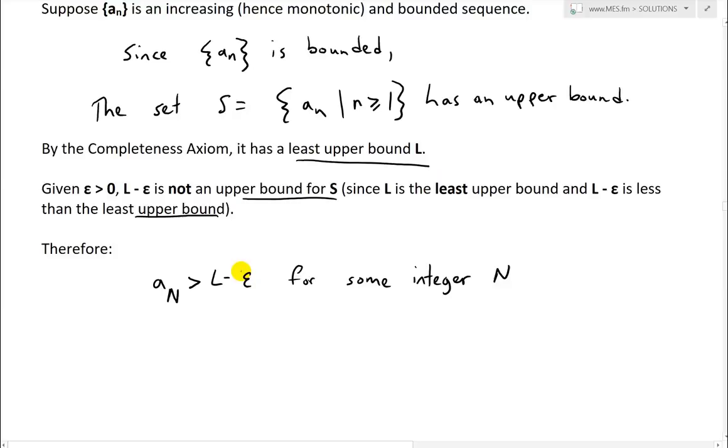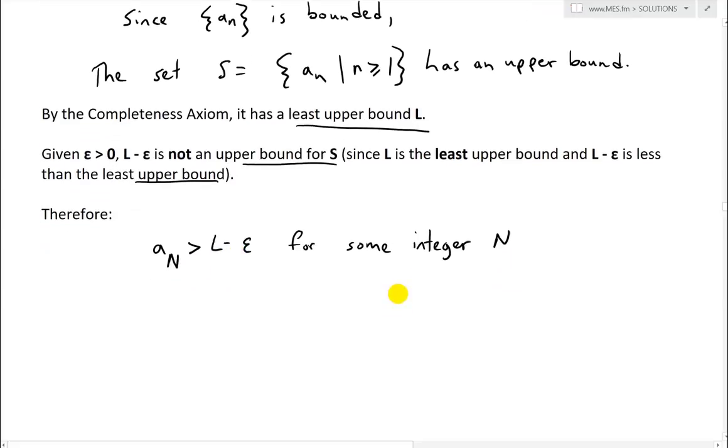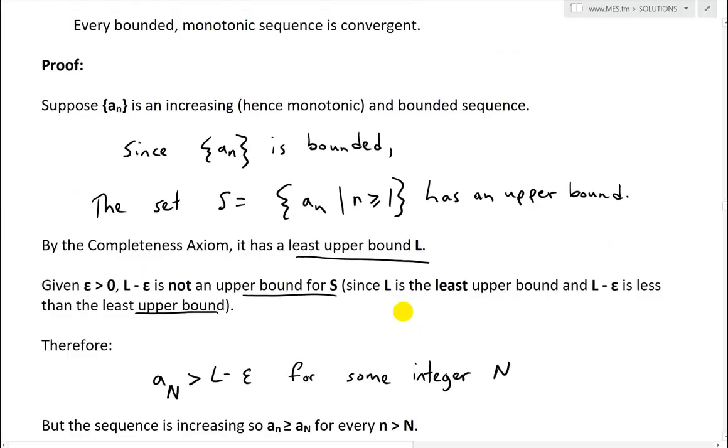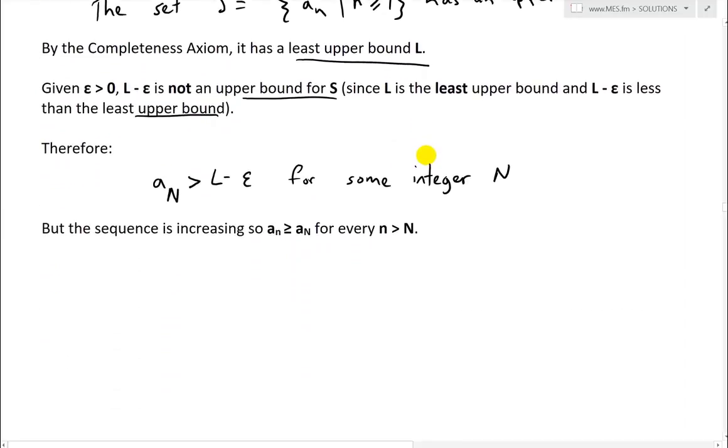If there's a number less than L, then we have to have some integer capital N where a_N is greater than this value, L minus epsilon. But the sequence is increasing because it's monotonic, and we're assuming it's increasing right here. So a_n is greater than or equal to a_N for every n greater than N. So if n is greater than capital N, then it's always going to be bigger than this value there.